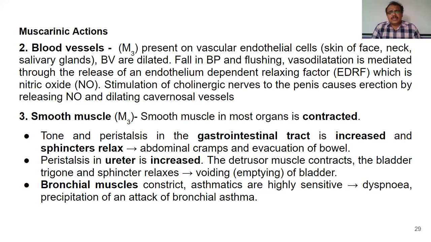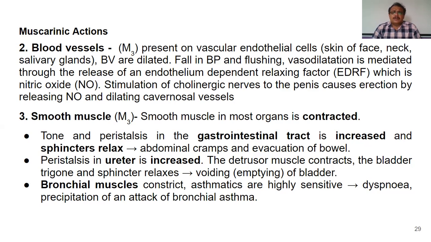And this vasodilation is mediated by the release of a chemical called EDRF, that is endothelium dependent relaxing factor, which is nothing but nitric oxide. It means when M3 receptors are stimulated by acetylcholine, nitric oxide is released, and this nitric oxide causes